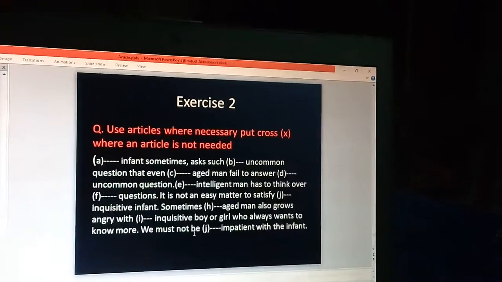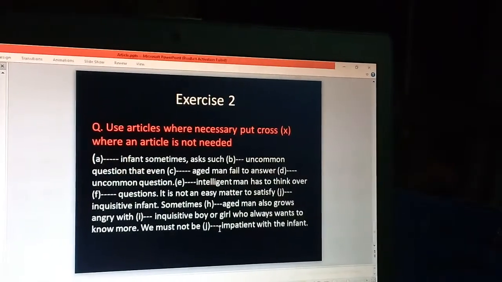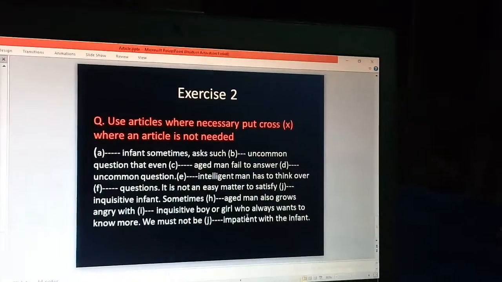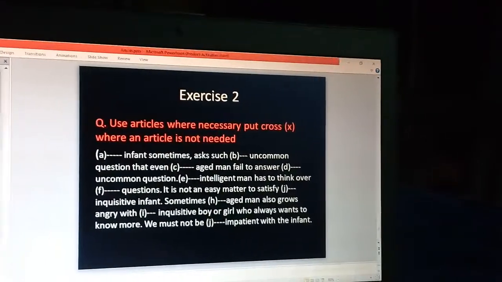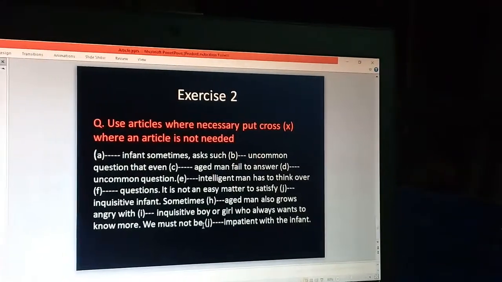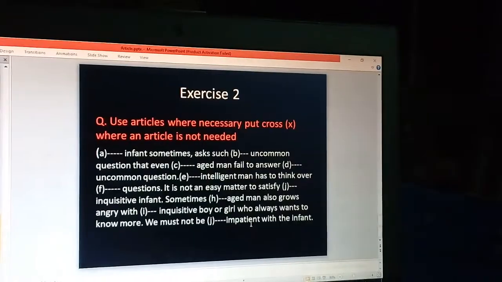We must not be dash impatient with the infant. There will be no article. So what will be the rule? Be plus adjective. Between the be and adjective there will be no article.